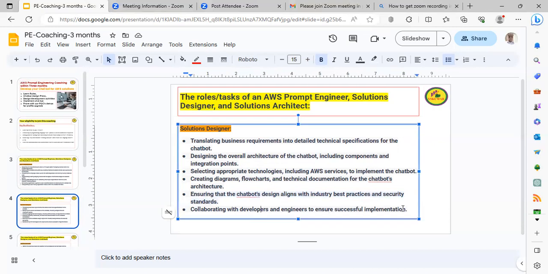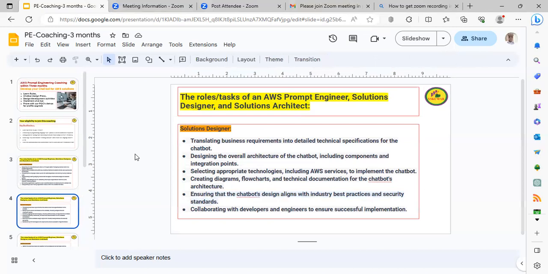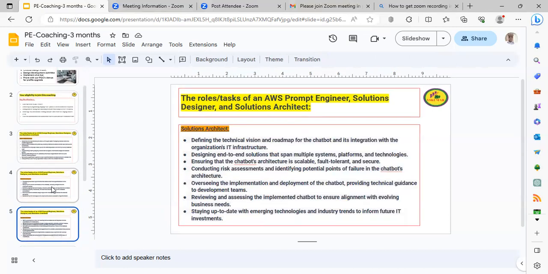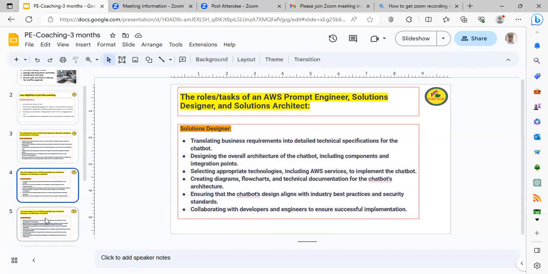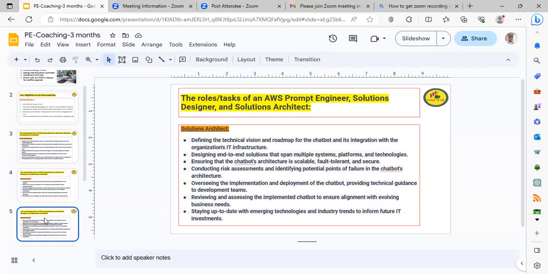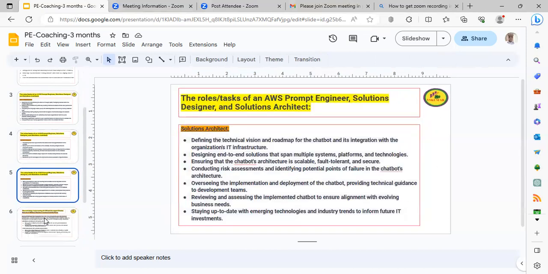Collaborating with the developers and engineers to ensure successful implementation. In live, when designer work with live operations, you need to collaborate with the different teams. So next one is the solution architect, basically. Next one. Okay. So, what is the role of solution architect in prompt engineering area with the AI tools?